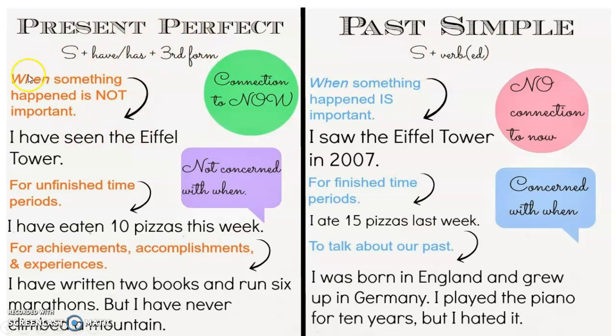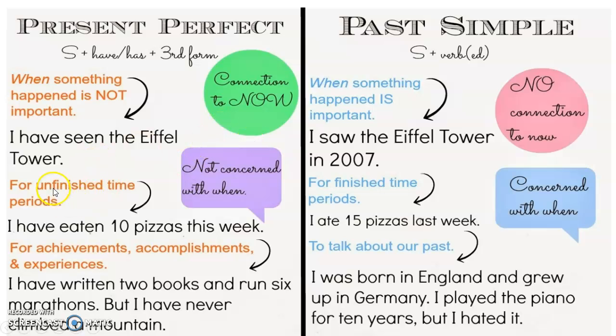So present perfect is used when it is not important when something happened. So when you did the action is not important here, because you are only referring to something that you did, something that you experienced. I have seen the Eiffel Tower. As you can see, I don't say when I did it. I just mention the action and that's it. But in past simple, when something happened is important. Here in past simple, it's really important to put the time when you did the thing. I saw the Eiffel Tower in 2007. Here we are writing the specific time when you did it because it's important.